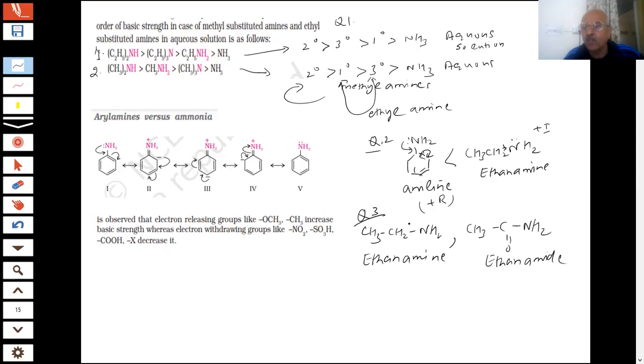Now question 3 is on the screen. You have 1 minute to answer the question, students. Which of the two is more basic, ethanamine or ethanamide? What factors are operating here, students? We are trying to tell you certain important points. What factor is operating here? Very important factor.